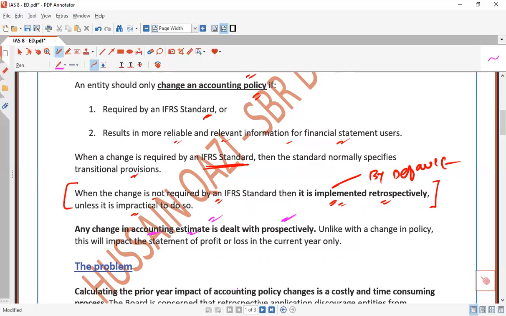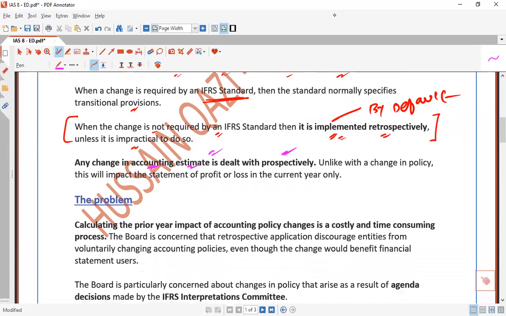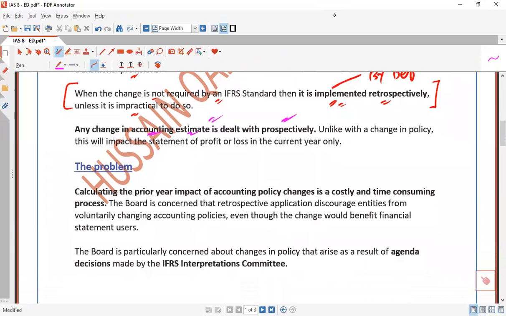But our concern with this proposal is specifically about change in accounting policy. So a problem arose back in 2017-18, and the problem is what I've already discussed earlier: calculating the prior impact of the accounting policy change is costly and time consuming. So the board is concerned that retrospective application discourages entities from voluntarily changing accounting policy, even though the change would be beneficial to users of the financial statements.